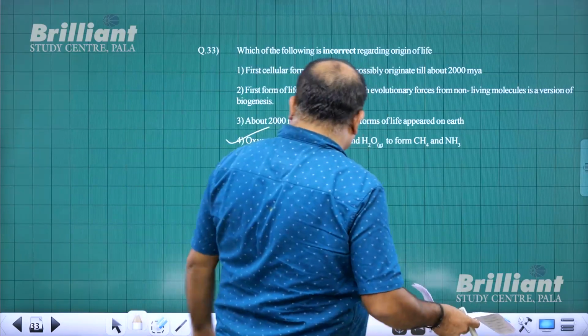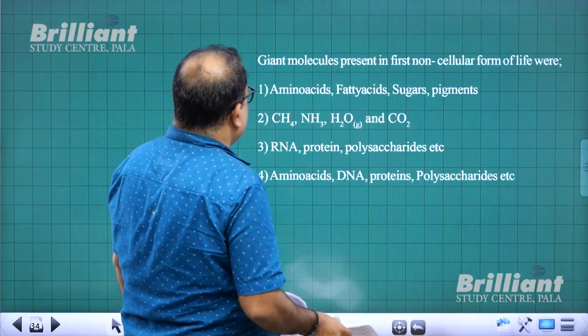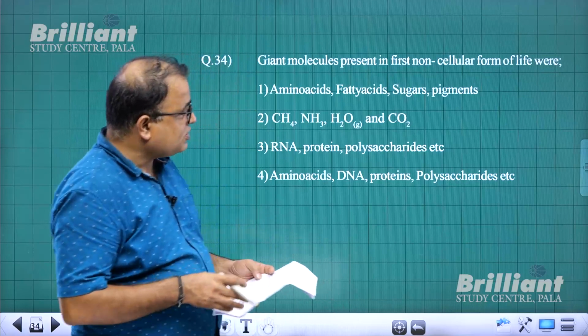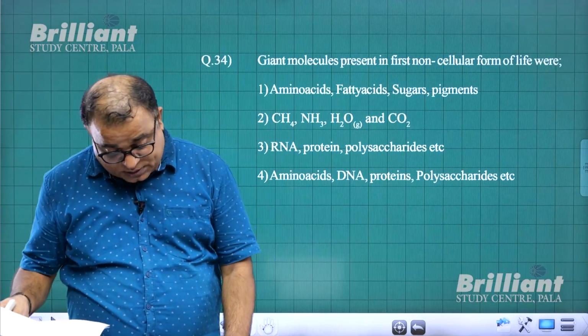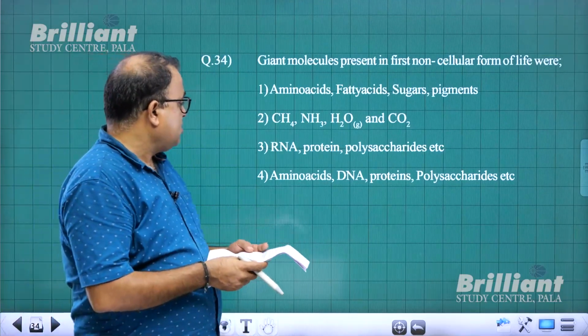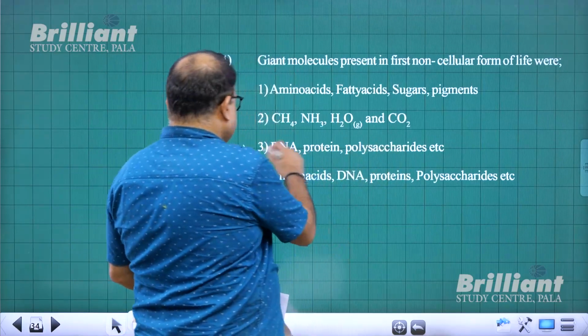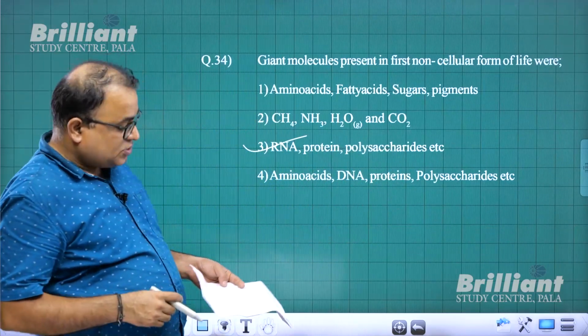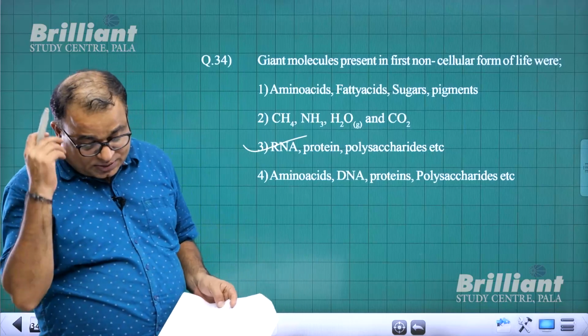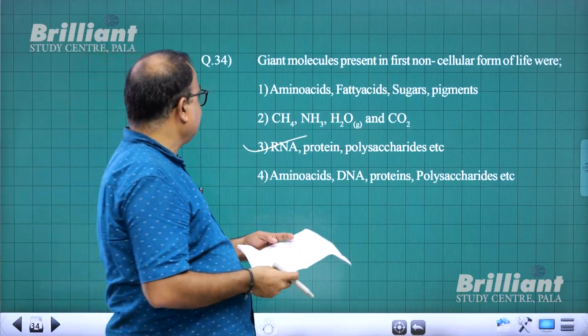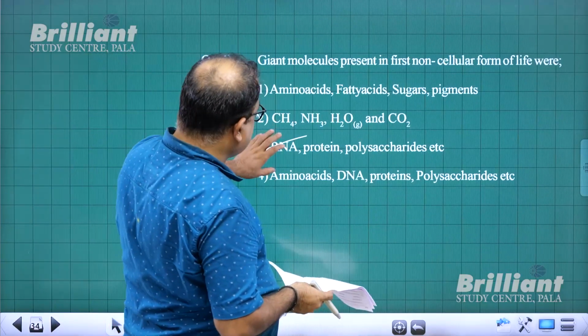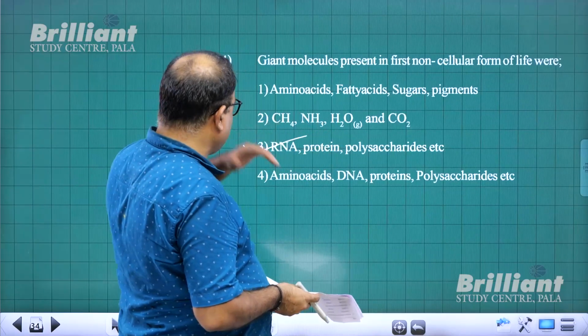With that I come to question number 34. Giant molecule present in first non-cellular form of life were RNA, protein, polysaccharide. Answer is 3. So for question number 34, it is a direct question. Answer is 3. RNA, protein, polysaccharide, giant molecules.